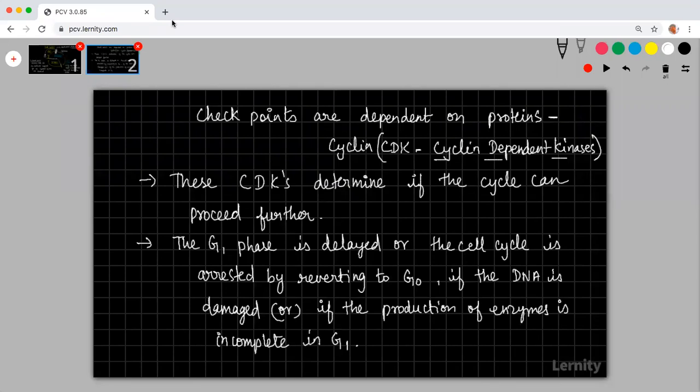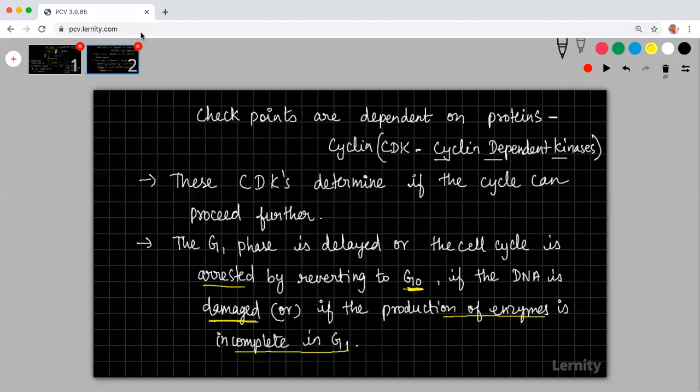Basically what I'm trying to tell here is this G1 phase will be delayed or the cell cycle is arrested completely. How will it arrest? By reverting back to the G0. In what condition will it do that? If the DNA is damaged, suppose the cell is understanding that the DNA is damaged, in such a case this will be a problem. Or there is one more condition: the production of enzymes is incomplete in G1.